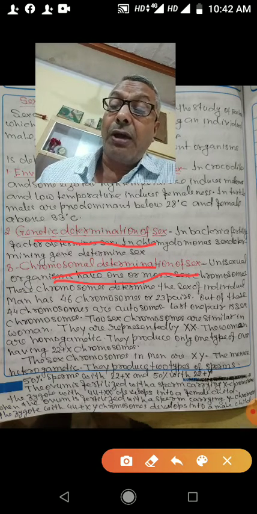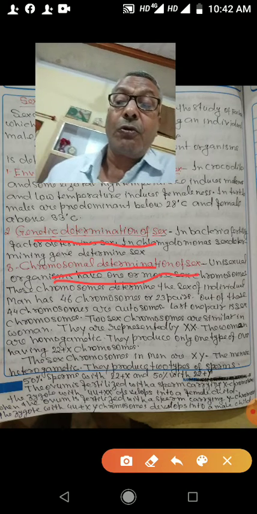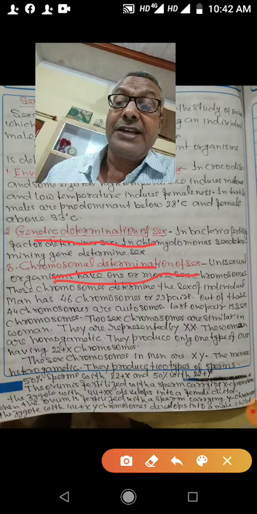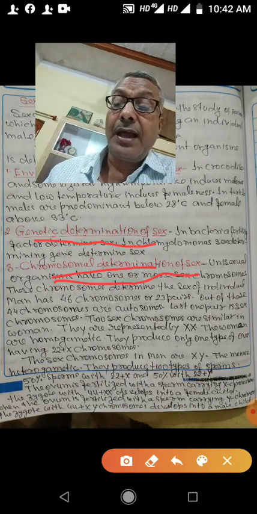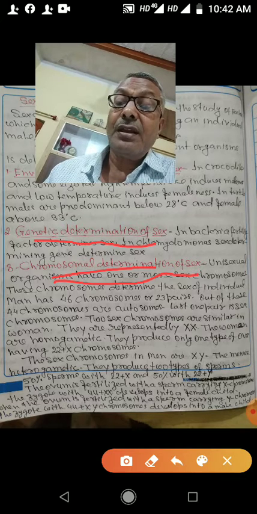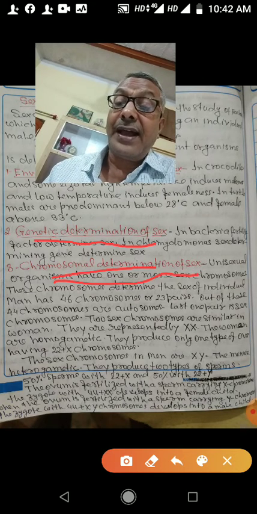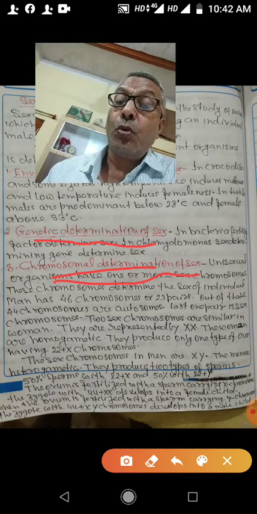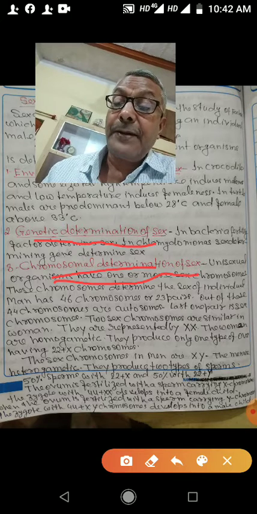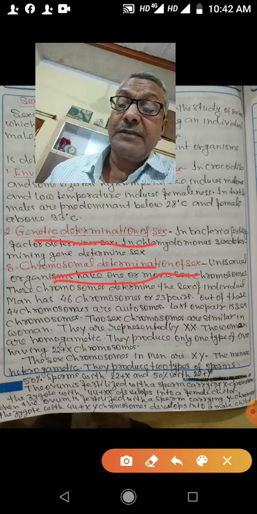So there is always 50% probability of a child being born to be male or female. But it is a matter of chance which sperm is going to fertilize the ovum, either sperm with X chromosomes or sperm with Y chromosomes. But probability is 50% of male child and 50% of female child.